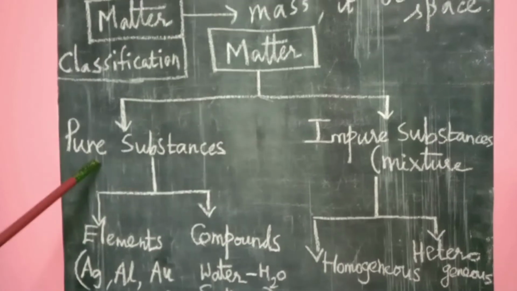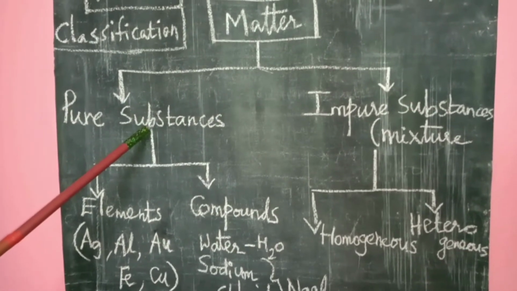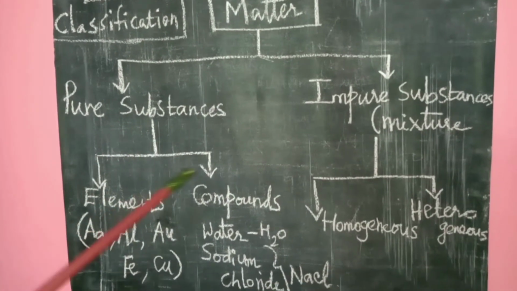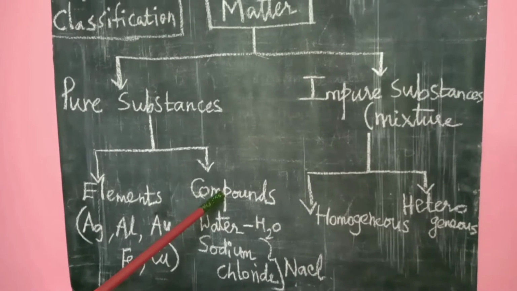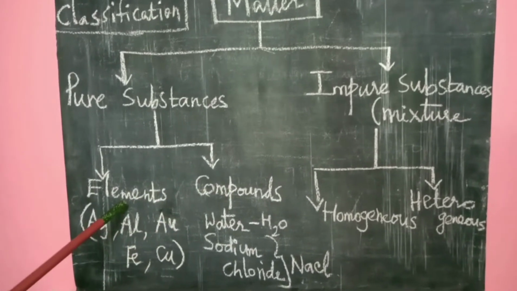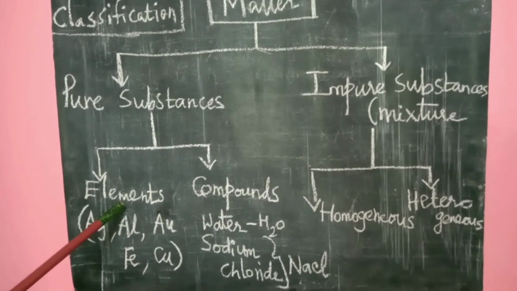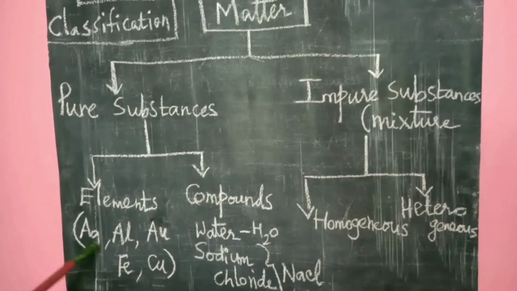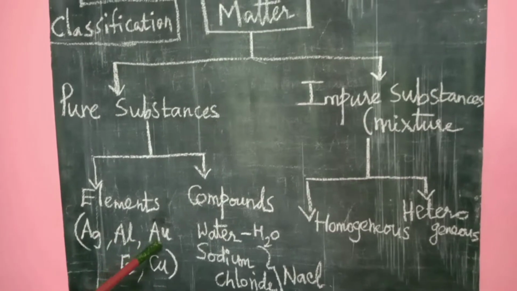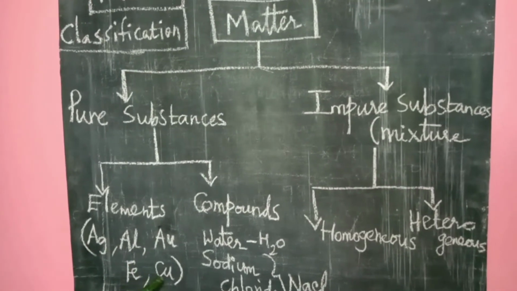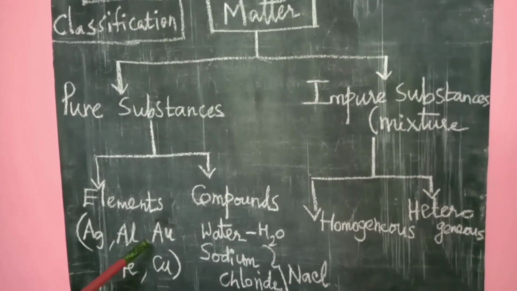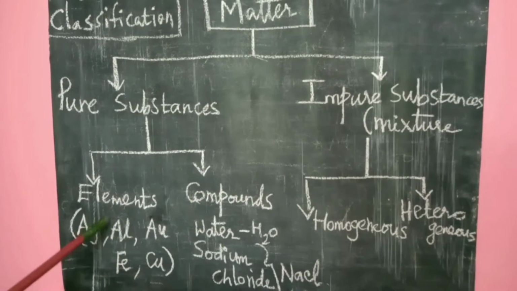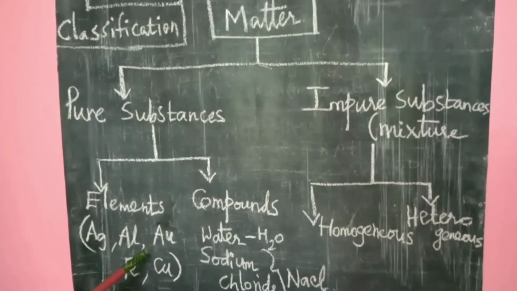For example, a pure substance is classified into elements and compounds. All things around the earth are made up of simple substances. For example, that is elements. Examples: silver, aluminium, gold, iron, copper. So you already know 118 elements. So these are called element examples.